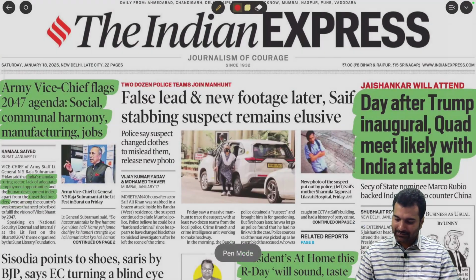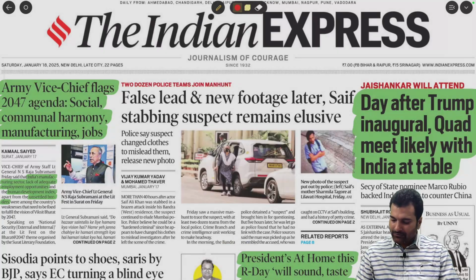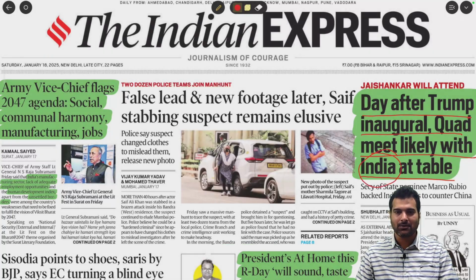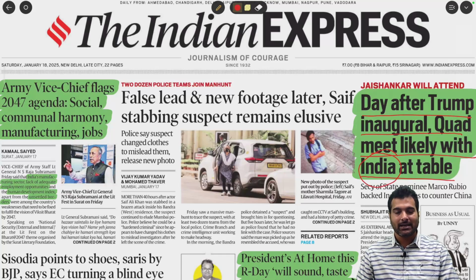See the first headline. Day after Trump's inaugural, Quad meet likely, with India at the table. As you all know, Trump once again became the president of the United States. So in this context, especially in the context of Indo-US relations, we just need to tap this particular issue, be it with respect to Quad.